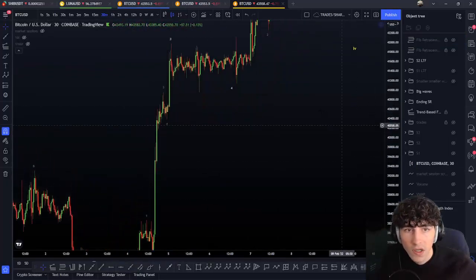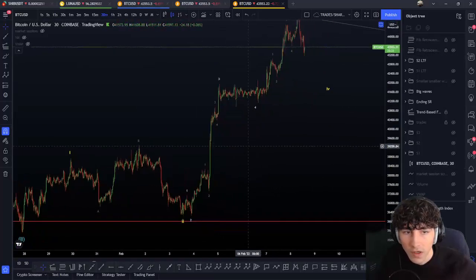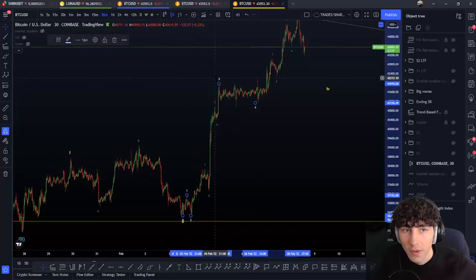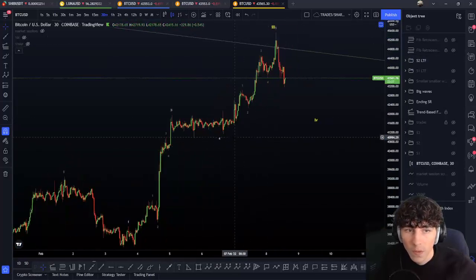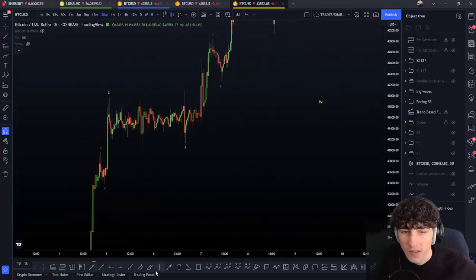Then what we have done inside here, so if we have done the 5 waves first of all, okay, we have done this bigger wave 1, 2, 3, and we are in the wave 4, okay. Why is the wave 4 here and not B4? Simply because we have done a flat inside, okay.